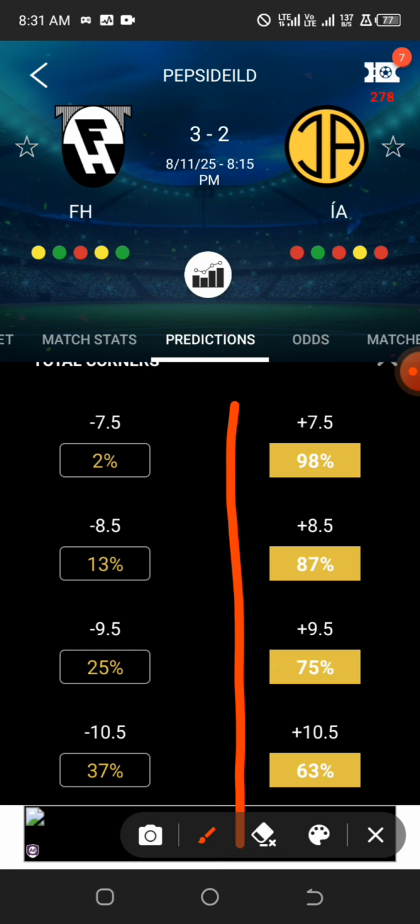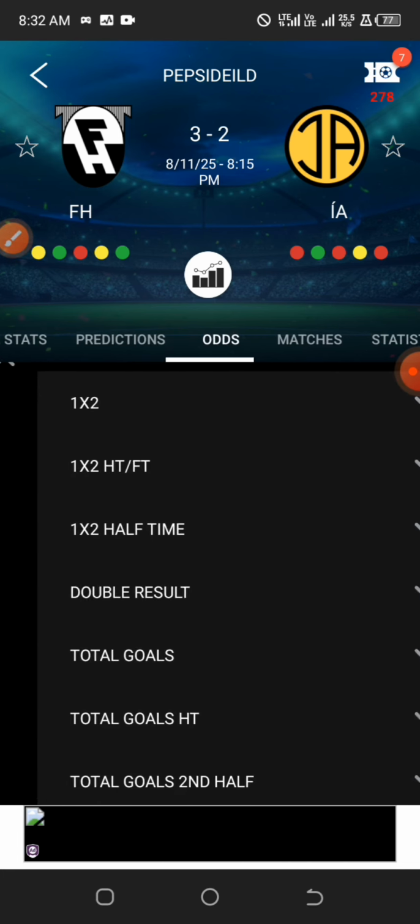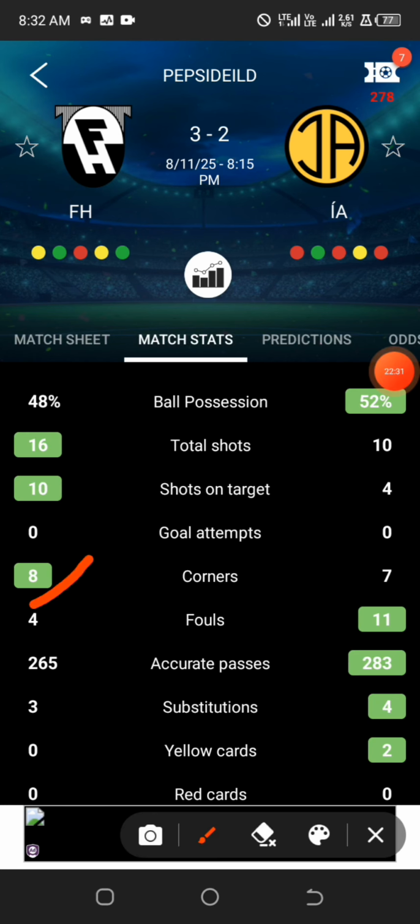So let us assume that I want to play safe on this particular game. Then I would rather go for over 8.5, or extremely safe, over 7.5. But the best for me to go for is over 8.5. Fortunately, this particular game eventually ended up as over 10.5 corners, because checking the match stats, the home team had 8 corners and the away team had 7 corners, which aggregates to 15 corners. Over 10.5 corners, soft.